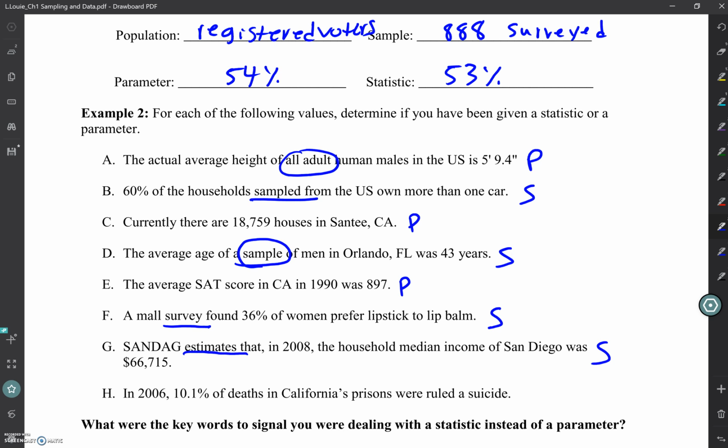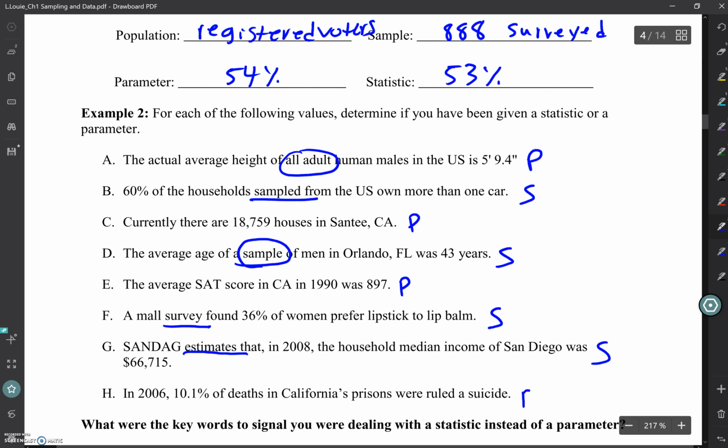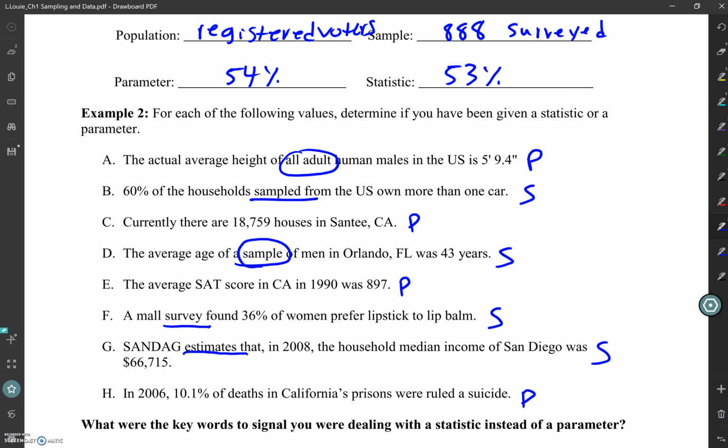In 2006, 10.1% of deaths in California prisons were ruled a suicide. If you were talking about all deaths that happen in prisons, and then they only gave you information for California, you could turn it into a sample. But since we're focusing in, and they're being more specific about just California, California is our population. So the more specific that they are, it's probably more of a population than it is a sample. Does that make sense? All right, any questions?